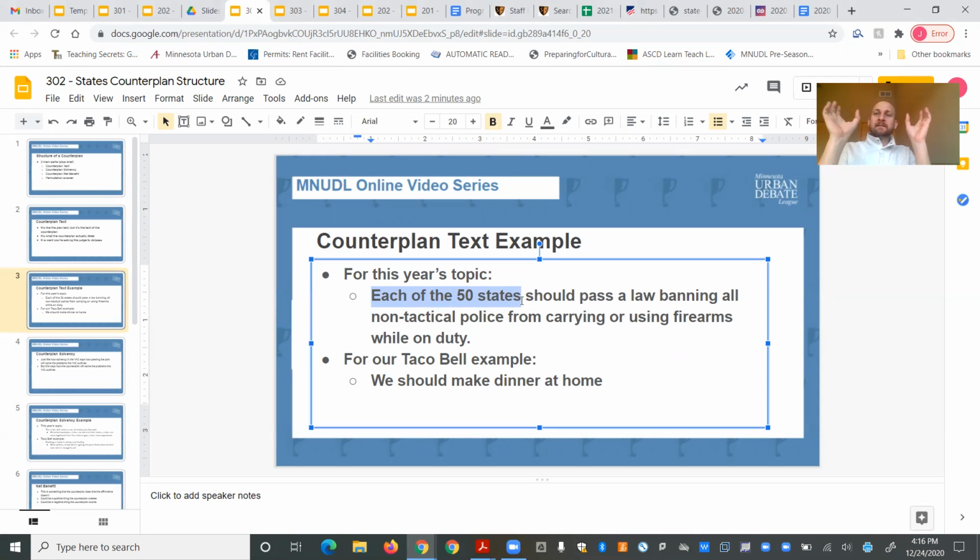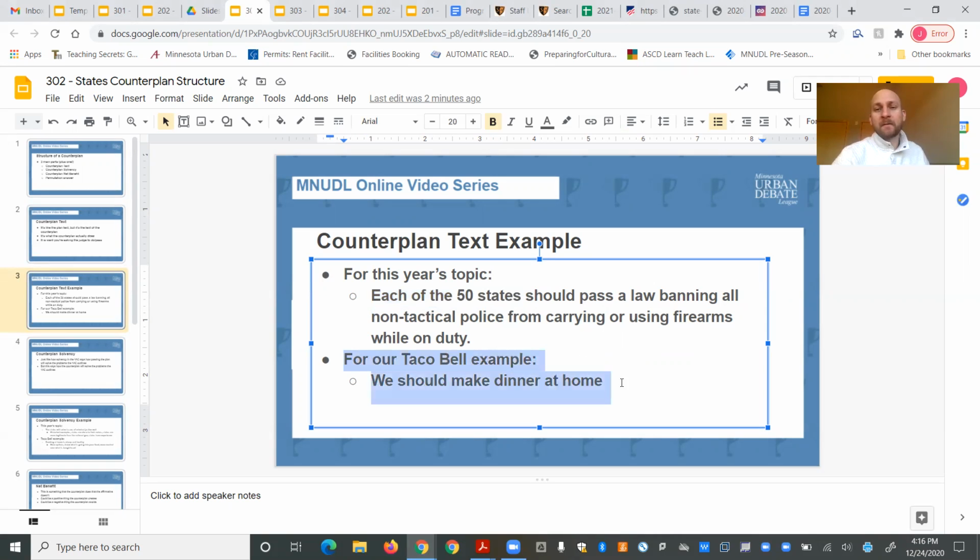So the negative is basically agreeing, police shouldn't have guns for the most part. But what they're disagreeing about is who should do the plan. Should it be the national government or should it be the state governments? And the negative is going to say having the national government do it is a bad idea. Having the state governments do it is a good idea. So sometimes it's not about what you're doing, but who's doing it, right?